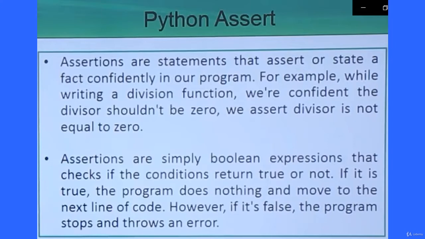So let me repeat once again for clarity. Assertions are simply Boolean expressions, so they return true or false, that check if the condition returned is true or not. If it is true, the program does nothing and moves to the next line of the code. However, if it is false, the program stops and throws an error. So that is known as the assertion in Python.